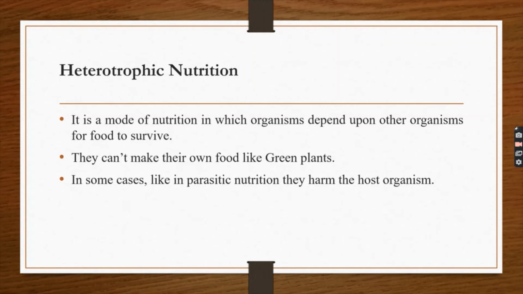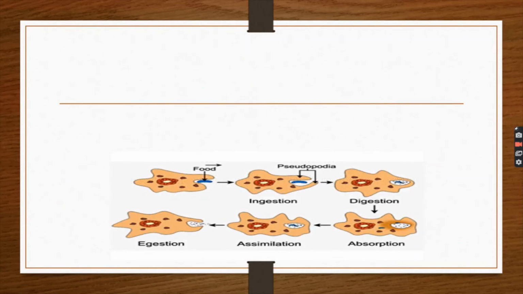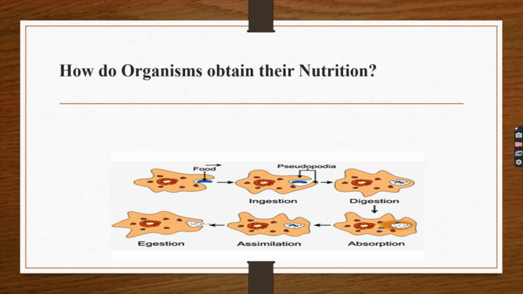Why do heterotrophic organisms depend on autotrophs? Because they can't make their own food like green plants. They cannot synthesize their own food. Now let's learn the mode of nutrition in single-celled organisms. How do organisms obtain their nutrition? These single-celled organisms like amoeba, paramecium, how do they obtain their energy?